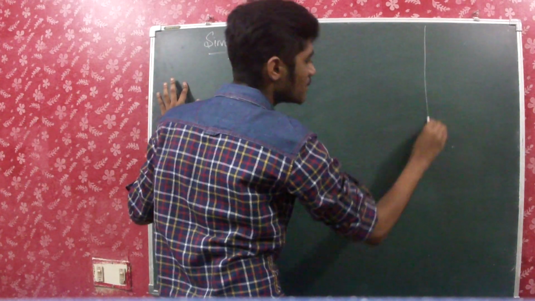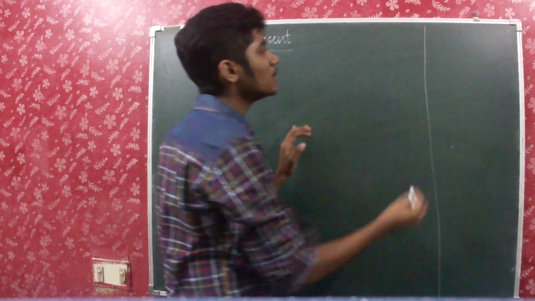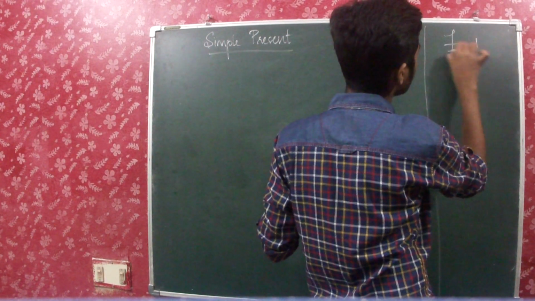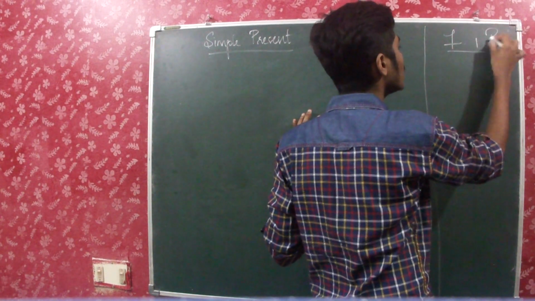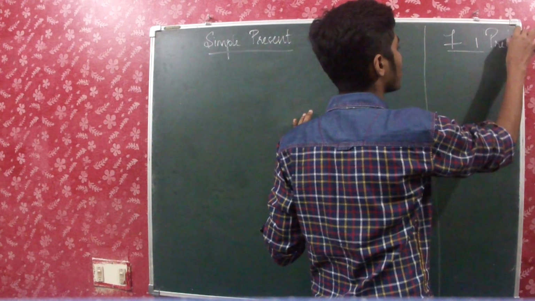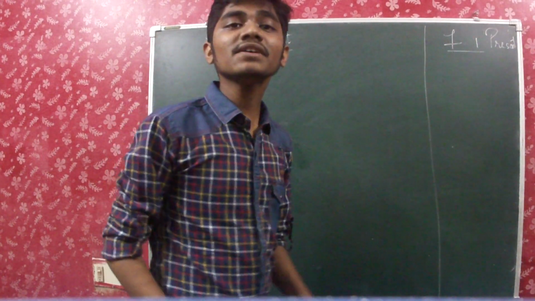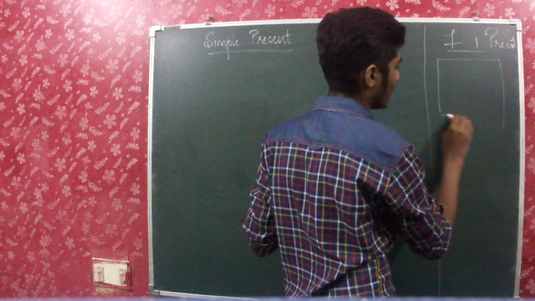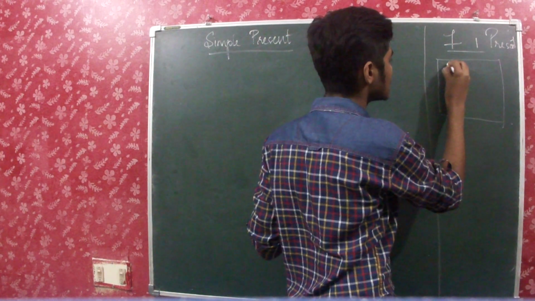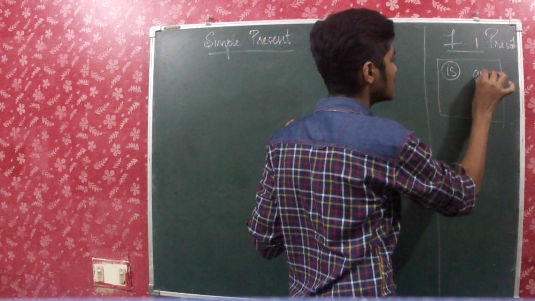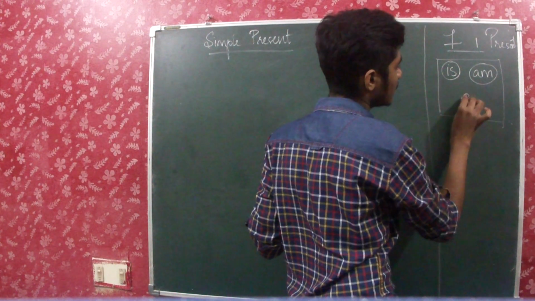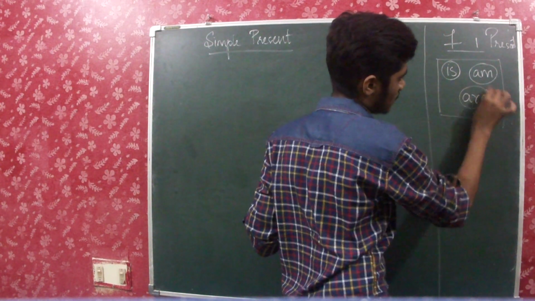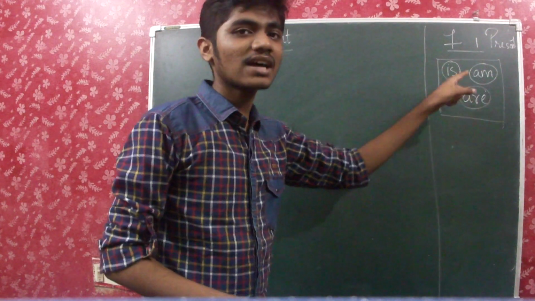So before this we must know a family. We have to know 2 families. This is family number 1. They are living in a bungalow known as present bungalow. The father is Is, the mother is Am, and the child is R. Always the child is heard of parents, no?